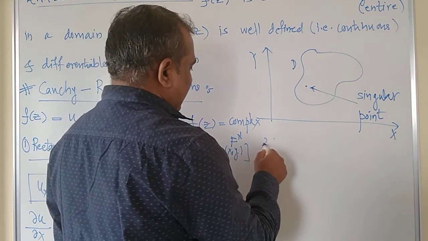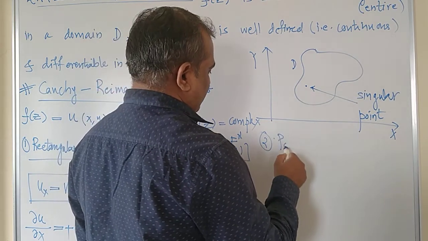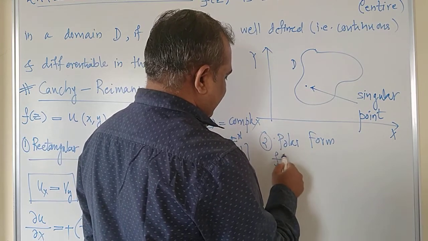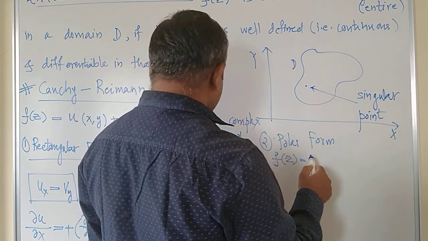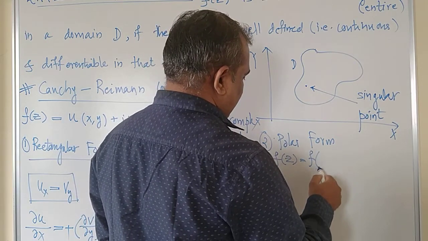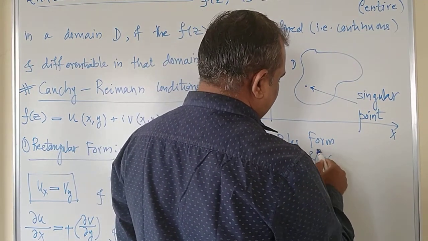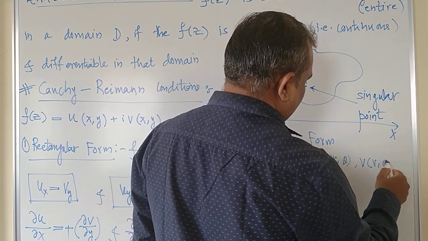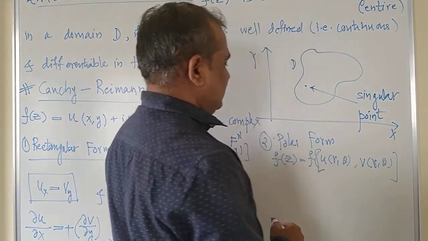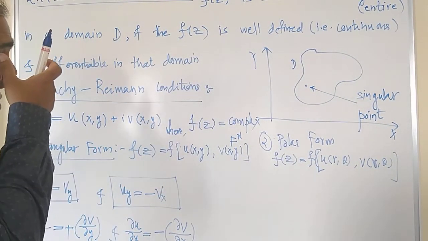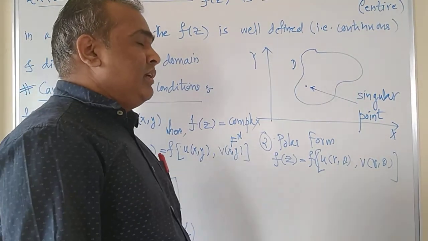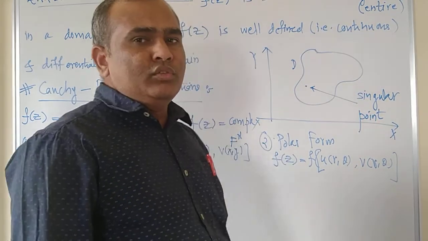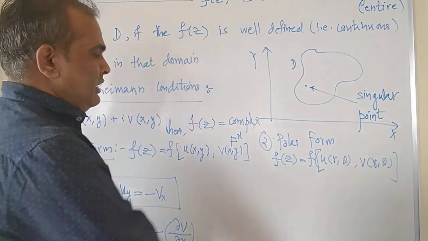Now the second form is the polar form. In case of this polar form, the given function f(z) is a function of two independent variables u and v, but u is a function of r and theta, as well as v is also a function of r and theta. And if the given complex function is in terms of r and theta, then you should go to verify these conditions.